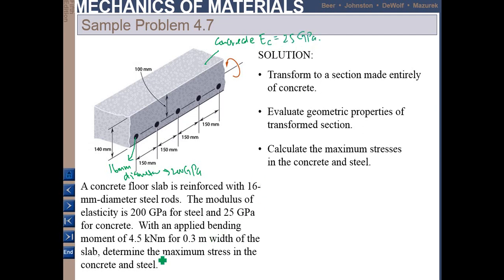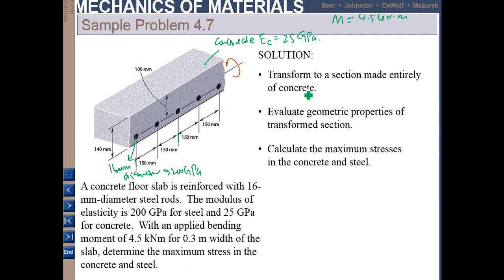With an applied bending moment M, M is equal to 4.5 kilonewton meter for 0.3 meter width of the slab. So from here to here, determine the maximum stress in the concrete and steel.